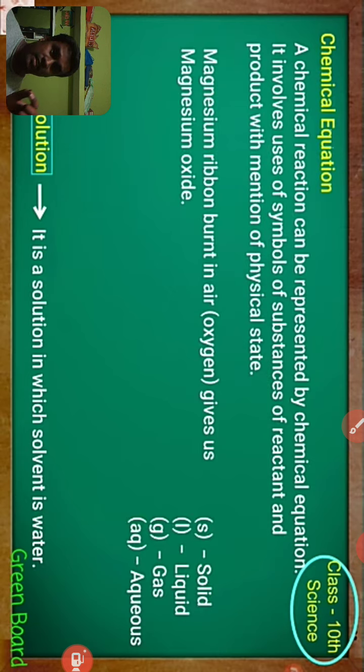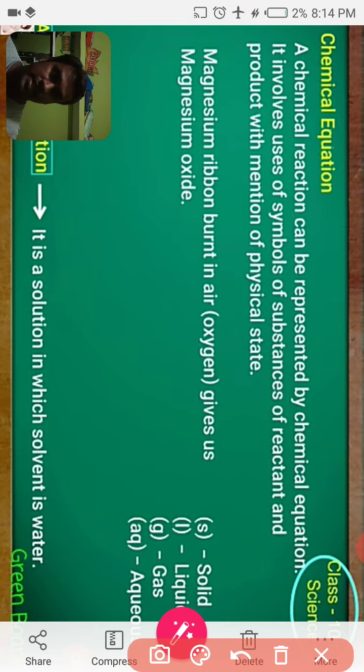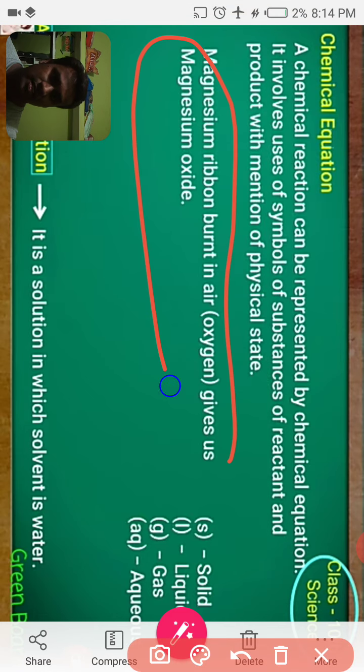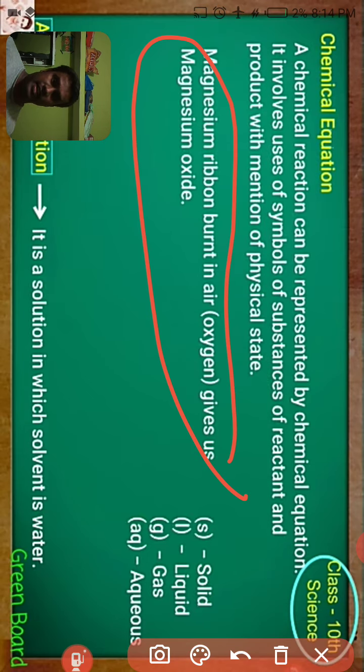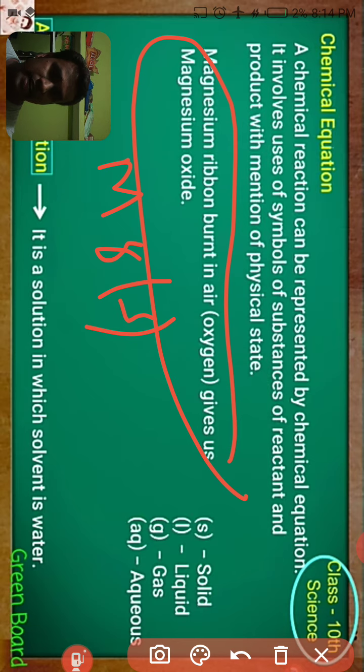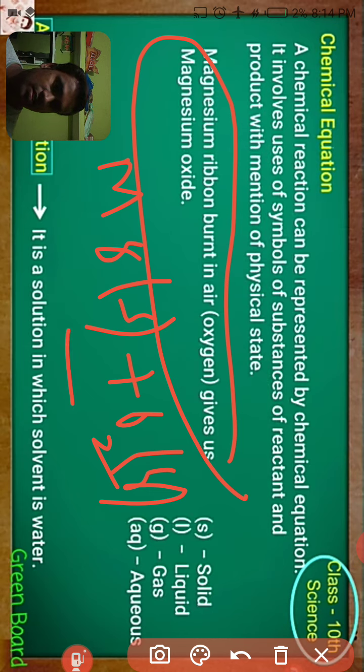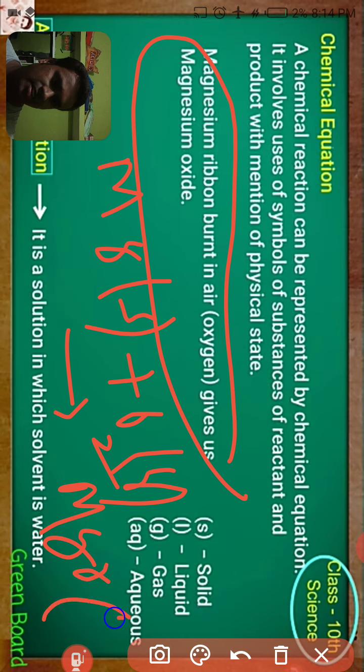So this reaction can be represented in equation form like magnesium solid plus oxygen gas gives rise to magnesium oxide solid. Okay, this is what an equation is.